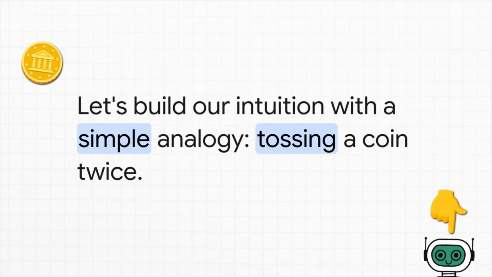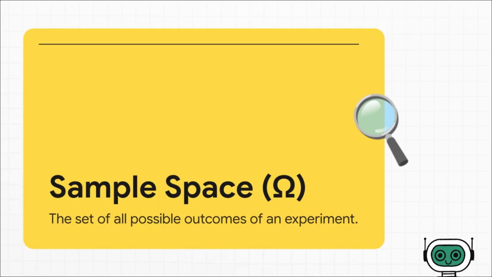All right, let's build up our intuition here, and let's forget about all the heavy math for a minute. We can actually get our heads around the most important ideas just by thinking about something super simple, flipping a coin 2 times. Okay, so the first building block we need is something called the sample space. Now that might sound a little bit formal, but it's a really simple idea. It's just a complete list of every single thing that could possibly happen.